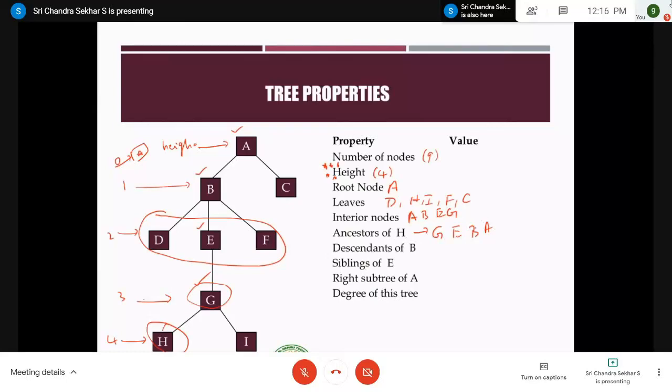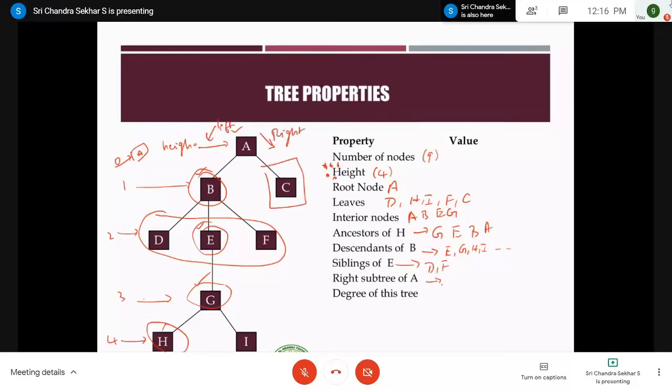Parent, grandparent, great-grandparent and great-great-grandparent. Right? Similarly, descendants of B. You start at this one. The descendants are E, G, H, I, like that. Next, what are the siblings of E? You identify where E is. It is present here. And you identify what are all the nodes present in the same level. We have D and F. Similarly, the right subtree of A. The right subtree means this is one. This is called left. And this is called right.